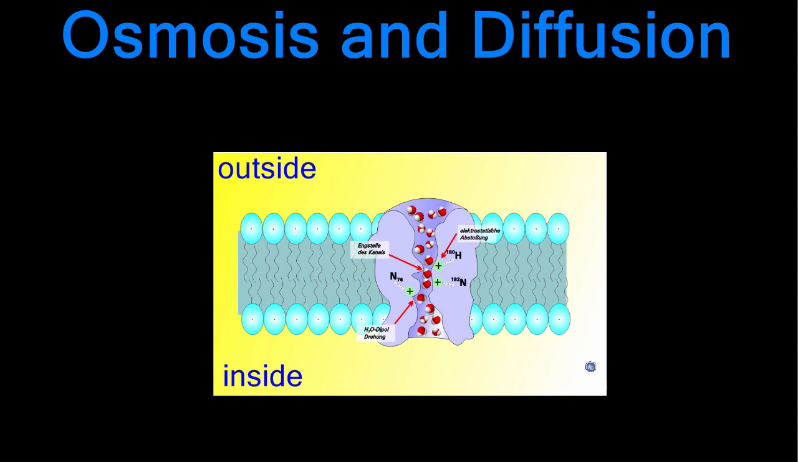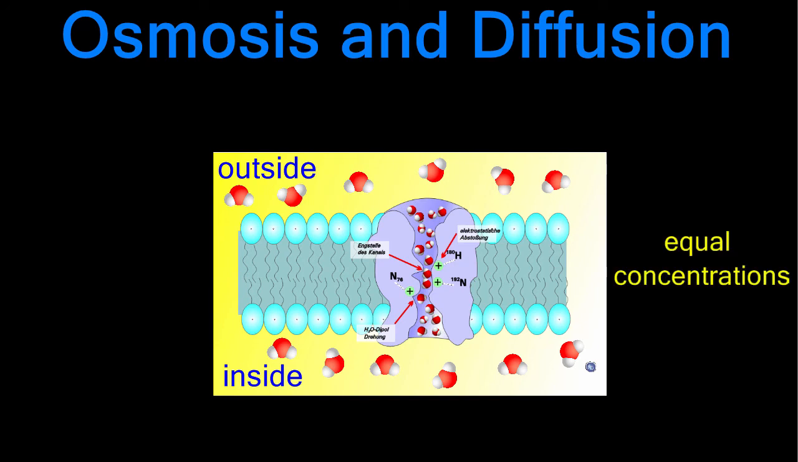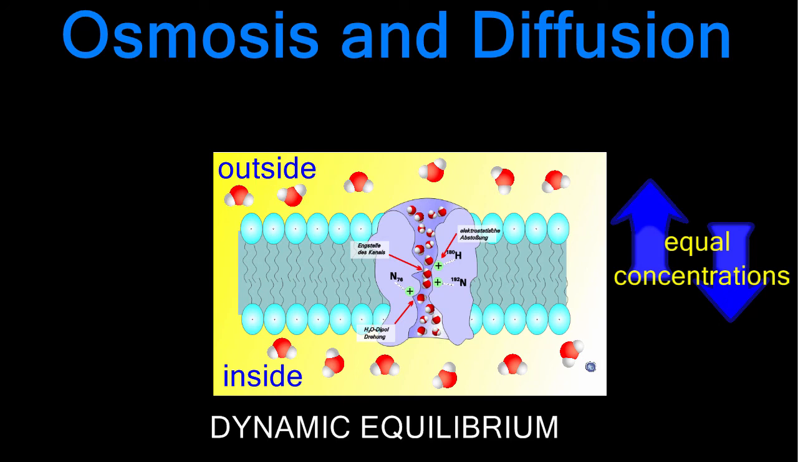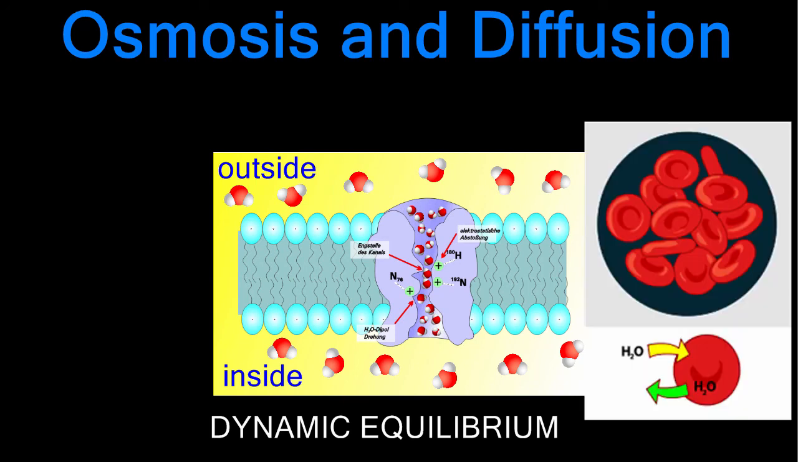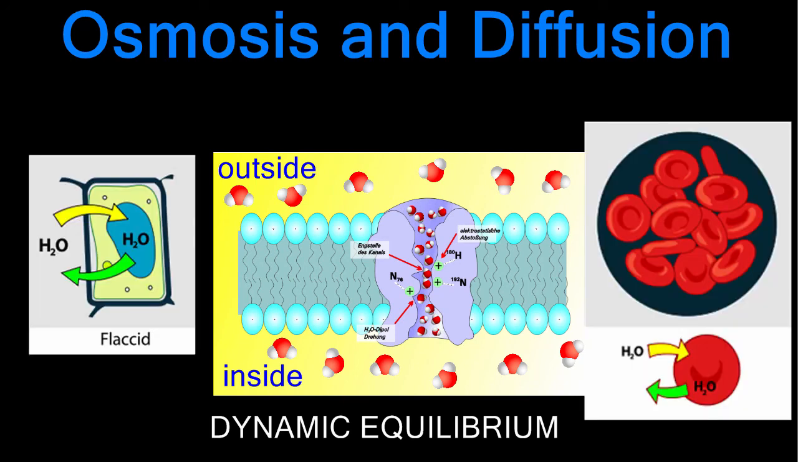Most cells live in an environment where the concentration of water and other chemicals is the same inside and outside of the cell. In this type of environment, water would just move back and forth across the membrane. This is called dynamic equilibrium, and cells in this situation remain the same size, neither gaining nor losing water volume.